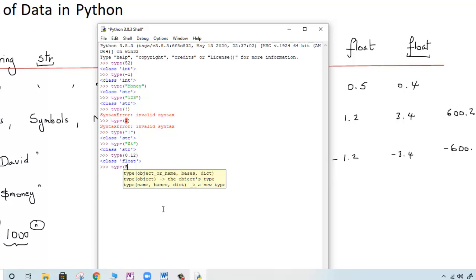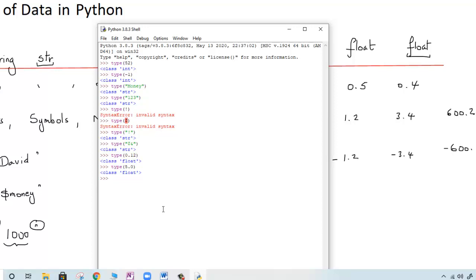Actually, I don't need quotes, 5.0 like that. Some people think, okay, this is like 5, it's not a decimal, but because I put the decimal point 0, it becomes right away a float. So this is how I can test the type of anything I want by typing the word type.